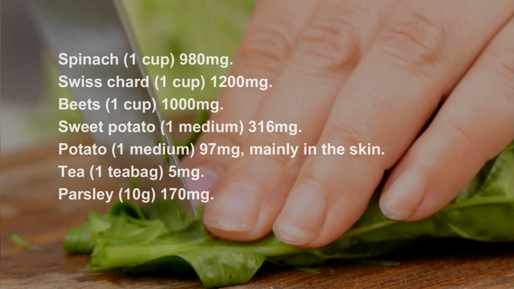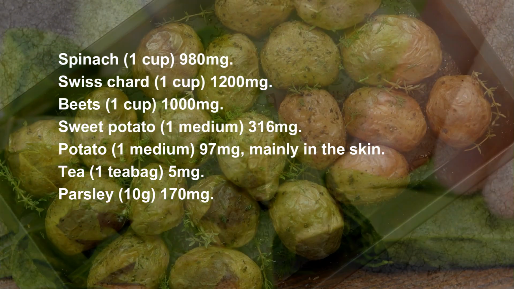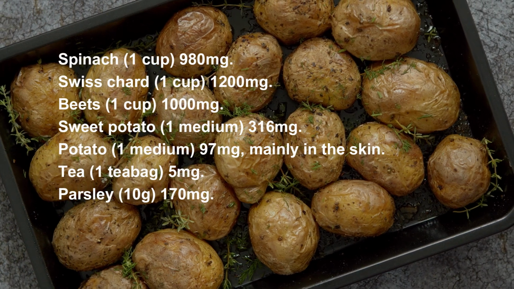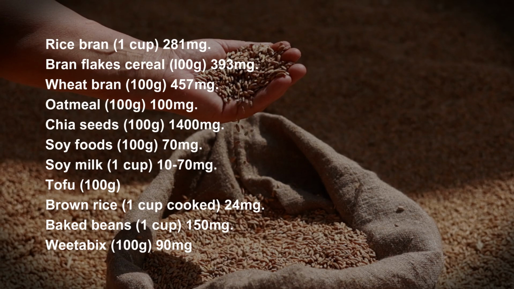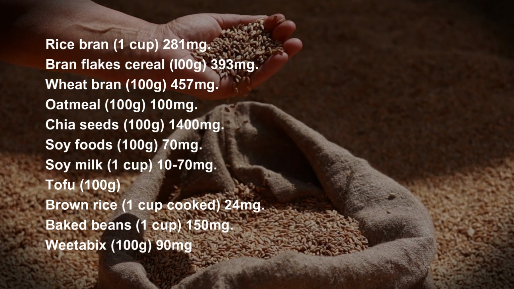Several plants are high in oxalates. Spinach stands out for its high oxalate content. Potatoes are high too, but most oxalates are found in the skins and can be reduced by soaking and boiling. Grains and seeds are high in oxalates. Whole grain and bran products stand out for high oxalate content.